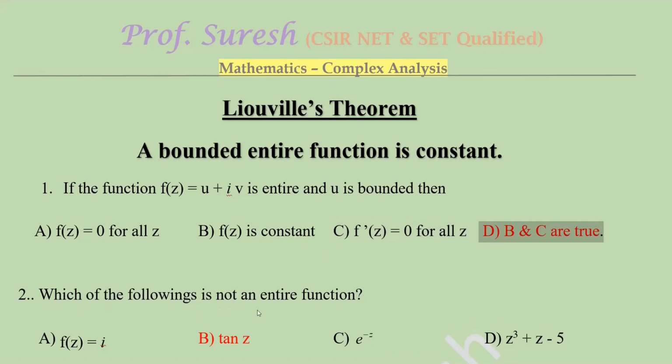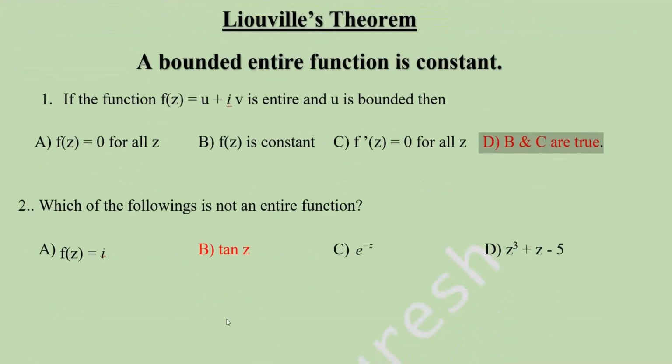Which of the following is not an entire function? If you take f of z equal to i, this is a constant, a complex constant. Constant functions are always entire functions. E power minus z, exponential functions are always entire functions. This is a polynomial. Polynomials are always entire functions. So this only is not an entire function, because tan pi by 2 equals infinity, it fails to be continuous at pi by 2 and odd multiples of pi by 2. So it cannot be analytic. So it cannot be an entire function.